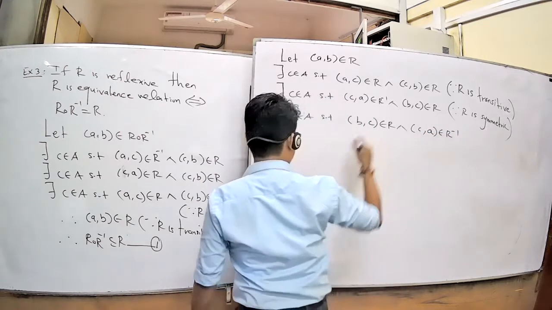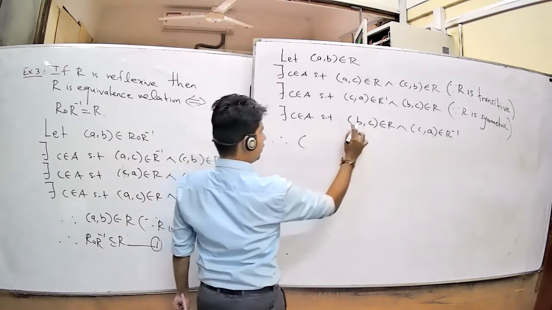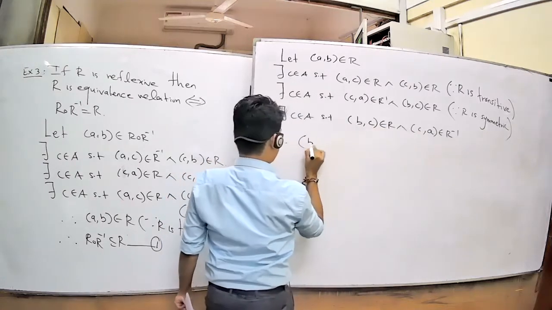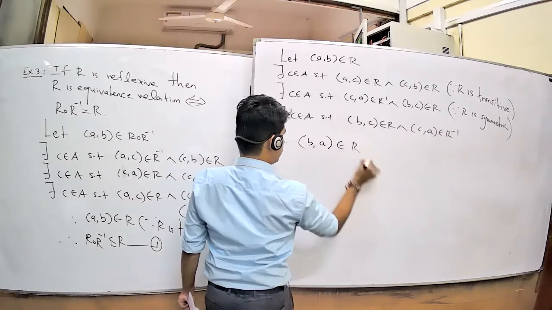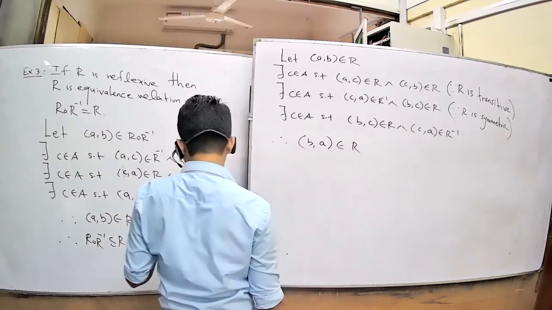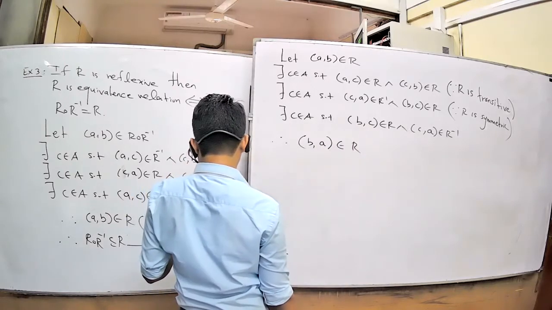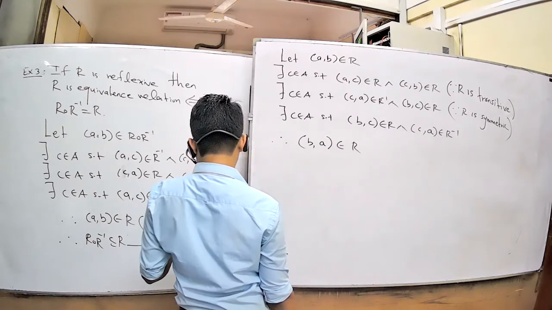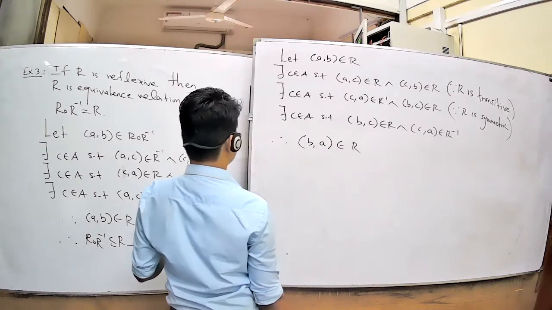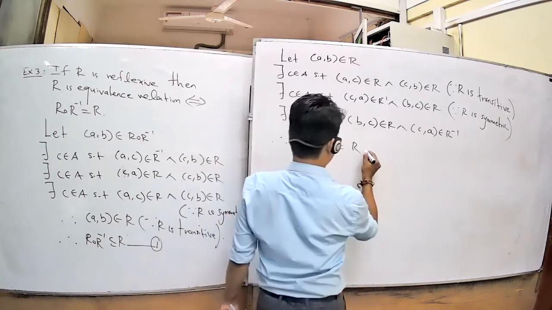It is the composition function, no? That's why we write that. Here (B, C), (C, A), therefore (B, A) belongs to R composition R inverse.